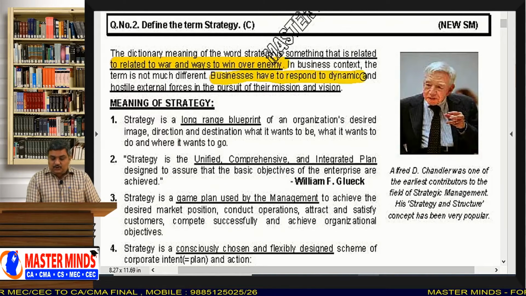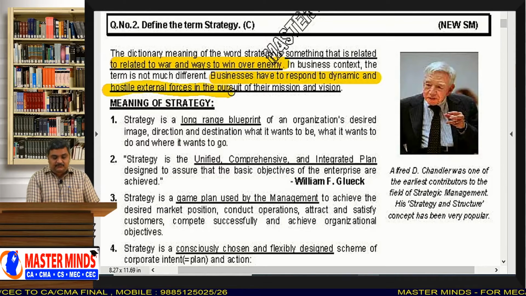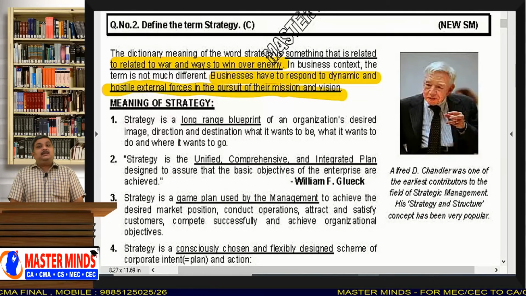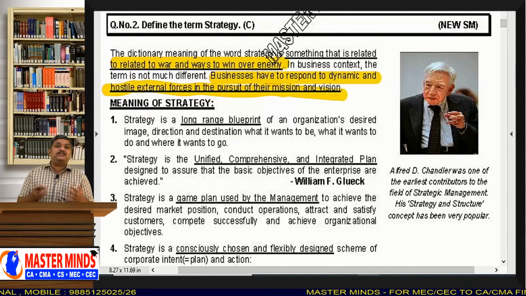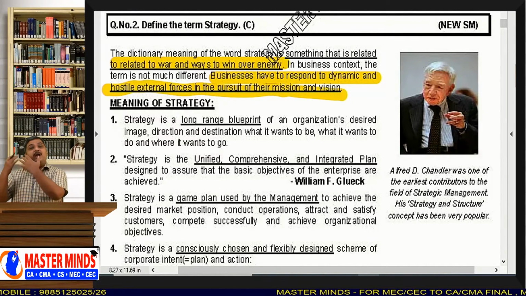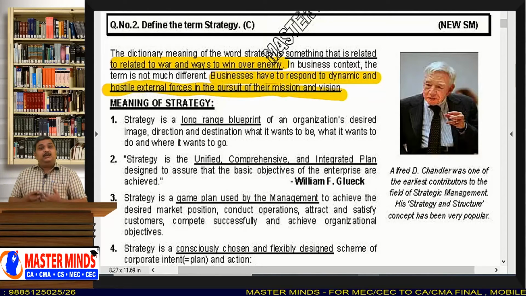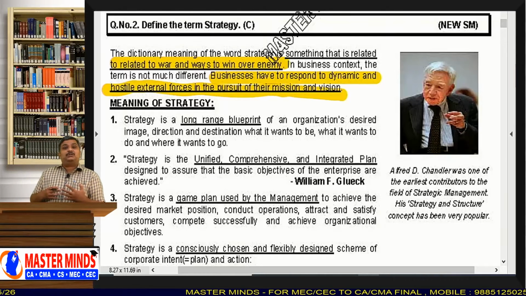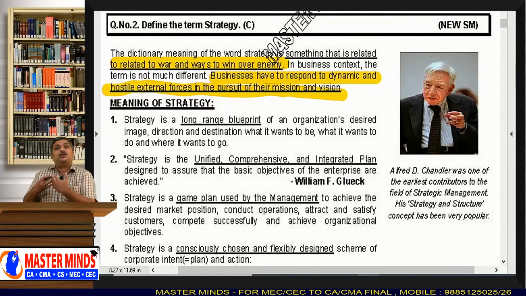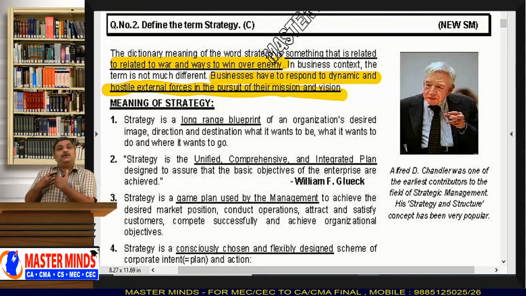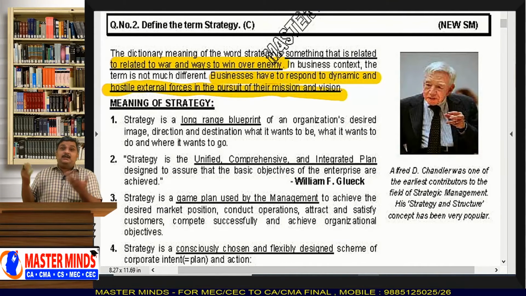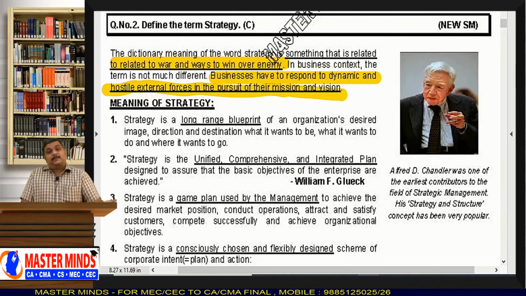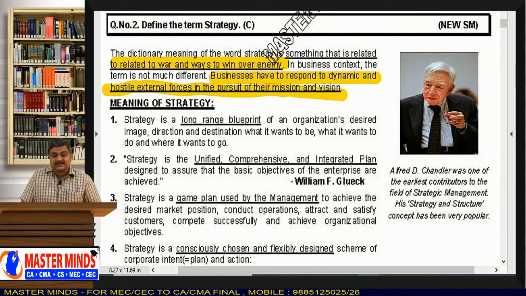Businesses have to respond to dynamic and hostile external forces in the pursuit of their mission and vision. See, there is not much difference between business and war. There you have an enemy, here you have a competitor. So, all the time you need to think about the ways of winning over your competitor. And in war also there are hostile external forces. Here also in business we have hostile external forces.